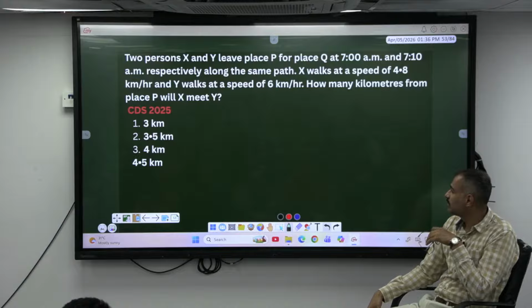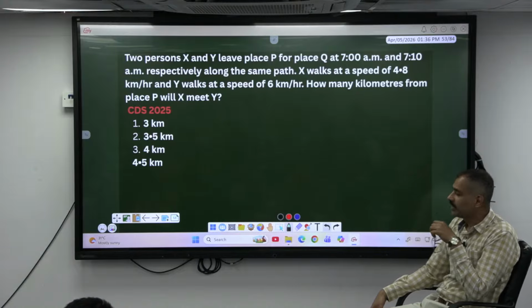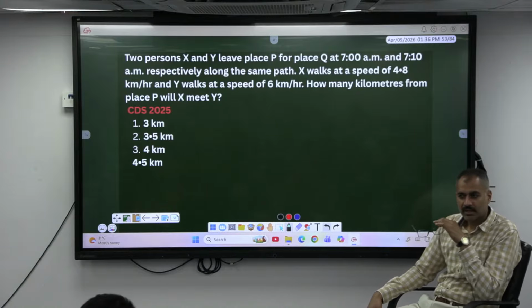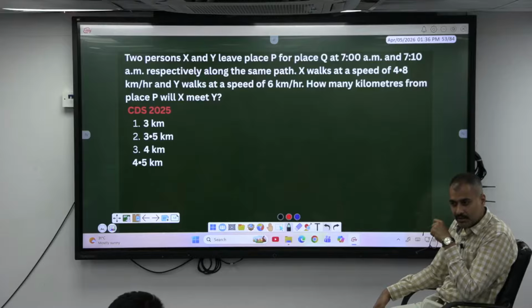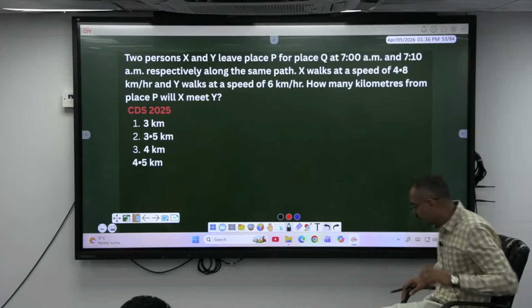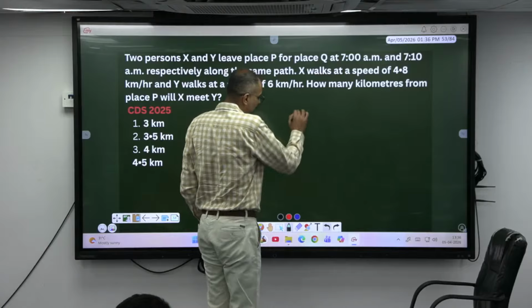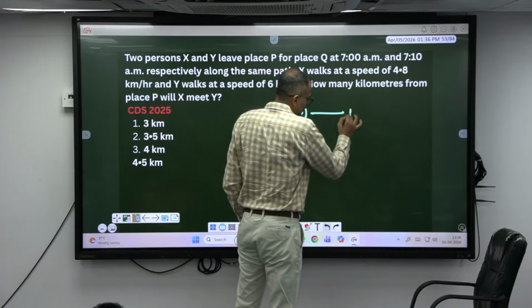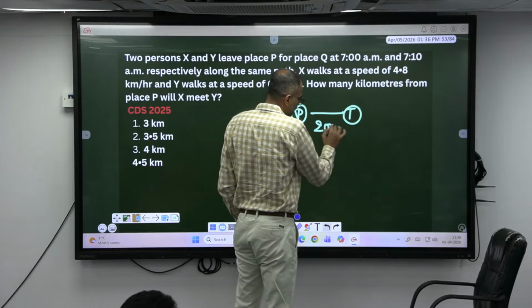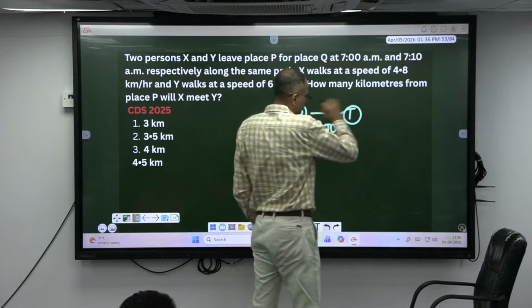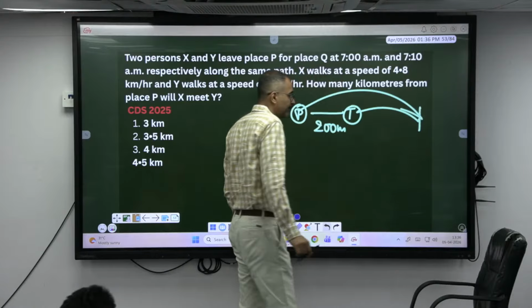Yeah, this is a relative speed concept only. Are they moving in the same direction? Yes. Have they started together? No. What is the difference in the time? 10 minutes. See, look here now. In the class also we have taken one example where a policeman saw a thief at a distance of some 200 meters. They start to chase him. Okay, after how much time they are traveling and met.